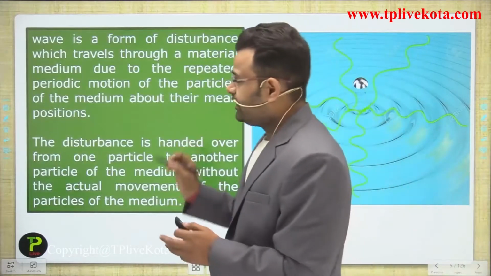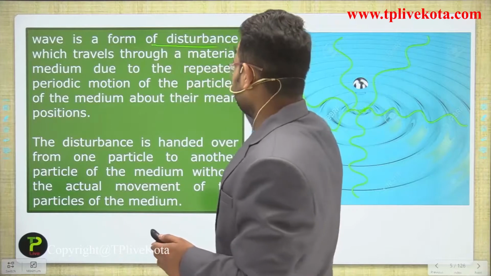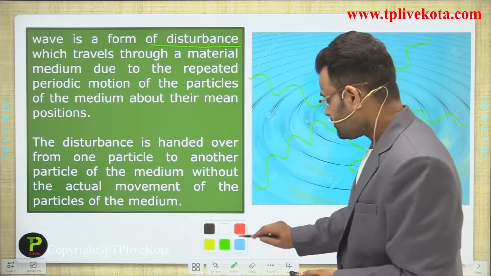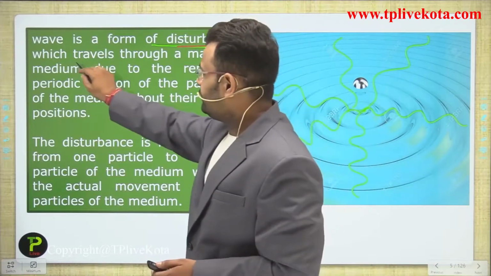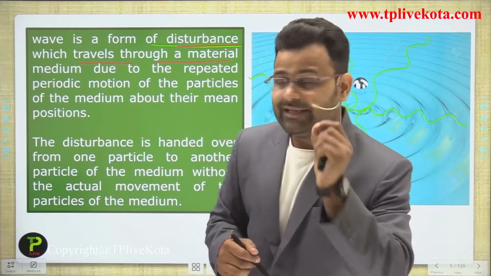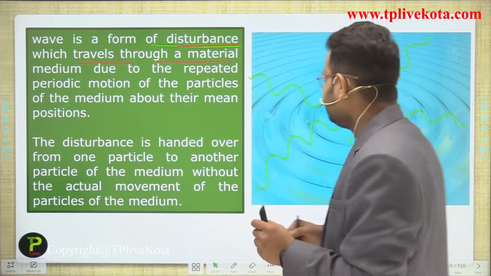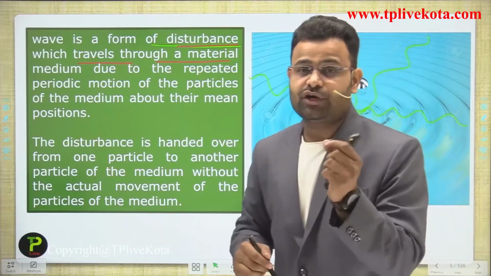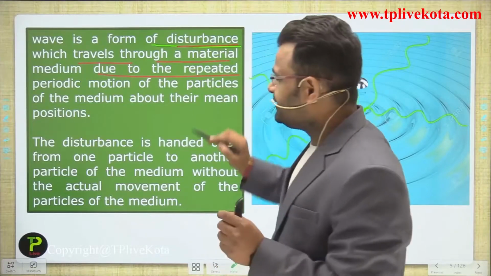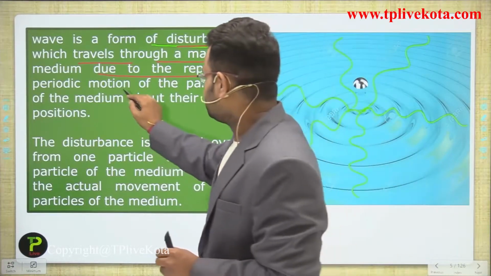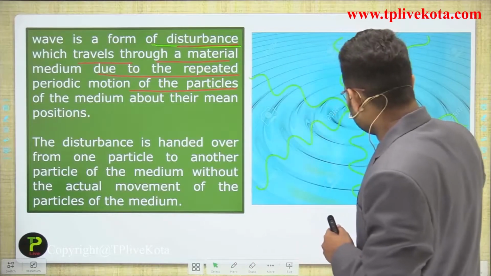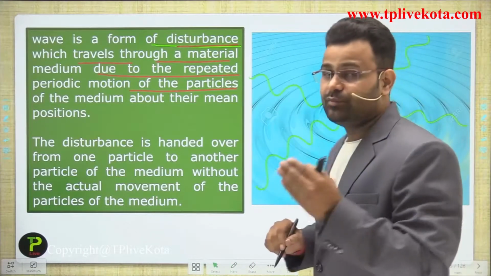So guys, a wave is a form of a disturbance, which travels through a material. Which material is here? The material here is the water droplets. Due to the repeated periodic motion of the particles, what happens in that condition, guys? The particles will vibrate continuously at their mean position.